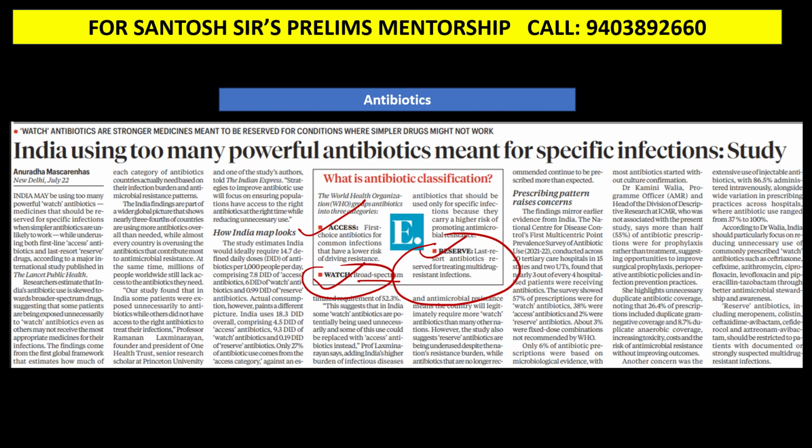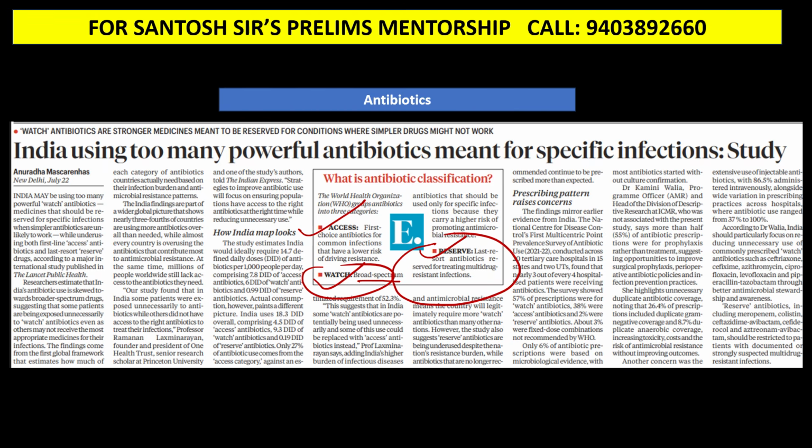So these are antibiotics, and the WHO has classified antibiotics into three categories: access, which is very common, then watch, which is basically for specific infections, and reserve means very high chances of drug resistance. So we have to be very careful while using drugs like antibiotics.